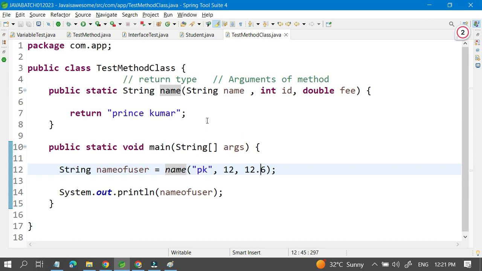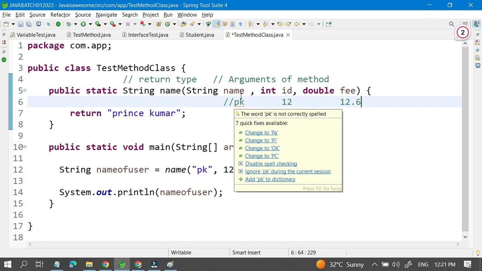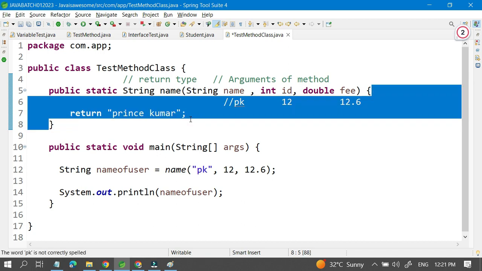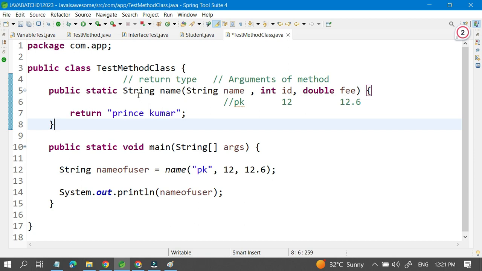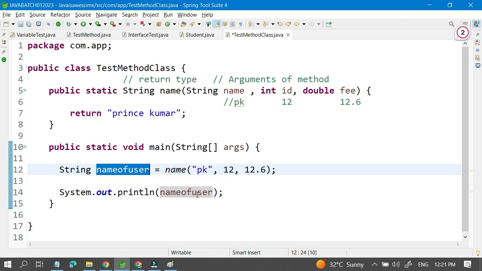This value will go and be stored inside this pk. In the name variable, so name is what? It's a variable, it stores the pk. In id it will store 12. In fee it will store 12.6. So these values will be stored temporarily here. Then it will go inside this and return the value, which is Prince Kumar. Once Prince Kumar is returned, this value will come here, and that value Prince Kumar will be assigned inside the name of user, and then after that we are printing the name of user.